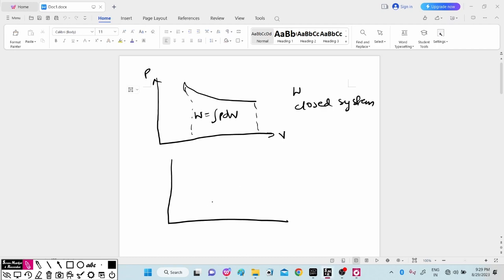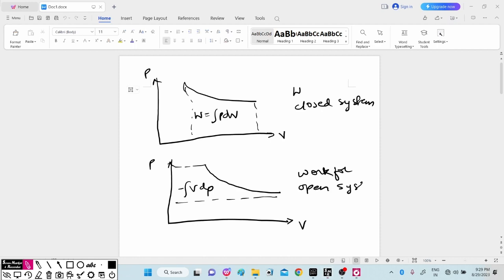So all are reversible processes on the PV diagram. And if you draw the PV diagram for the open system, the area behind the curve will be written as minus integral of VdP. This is the work for the open system. This is the work for the closed system.